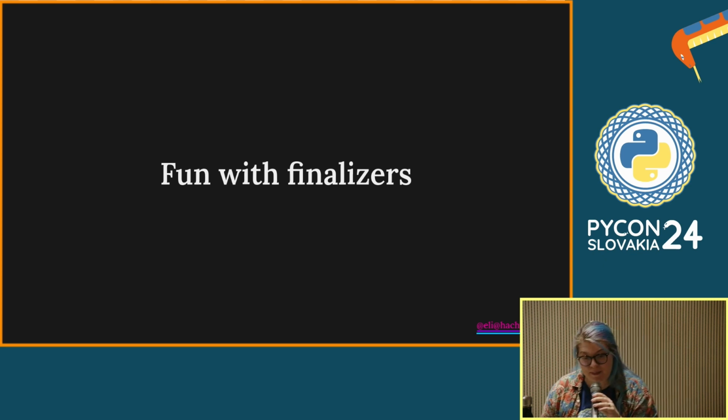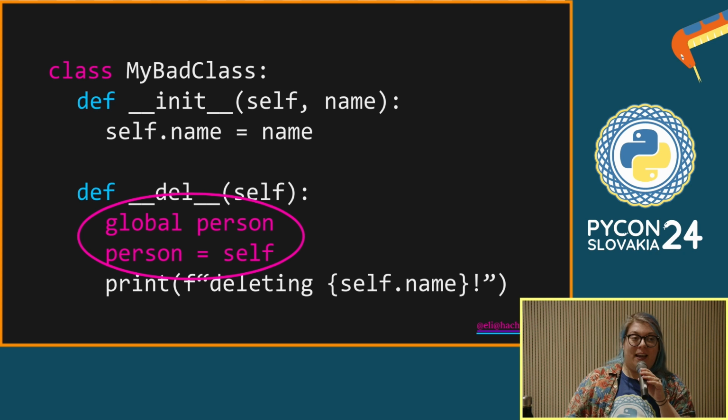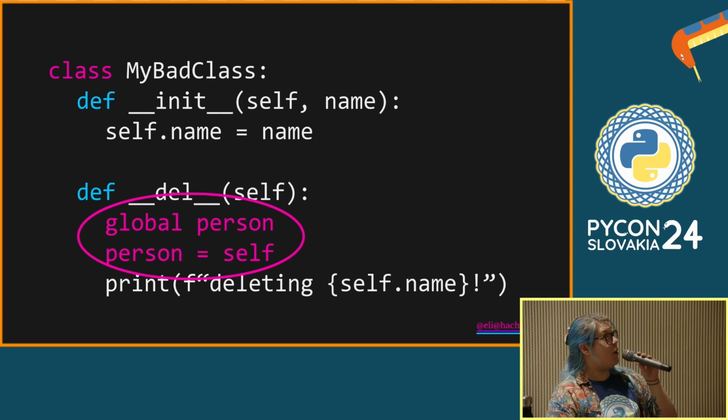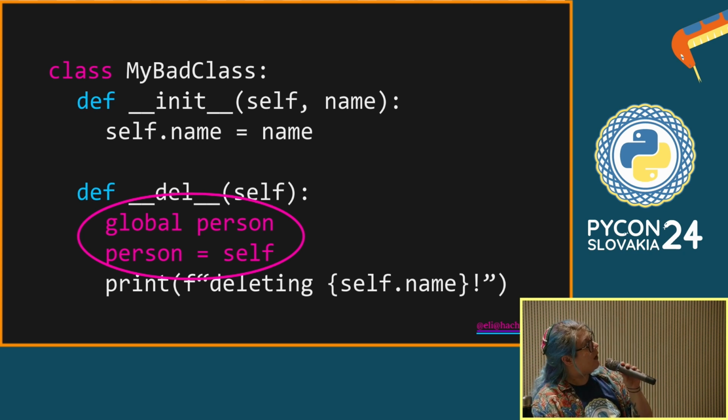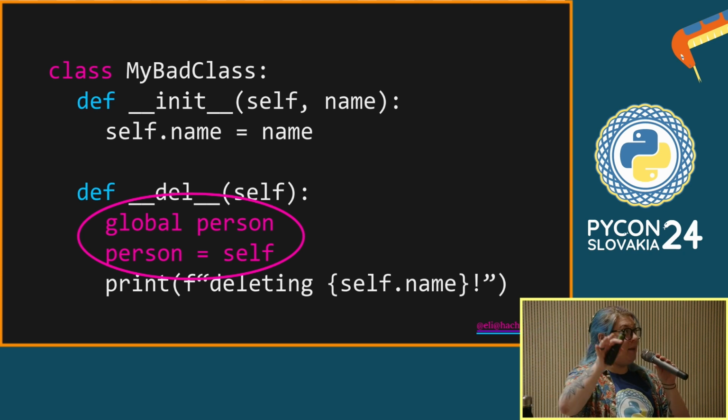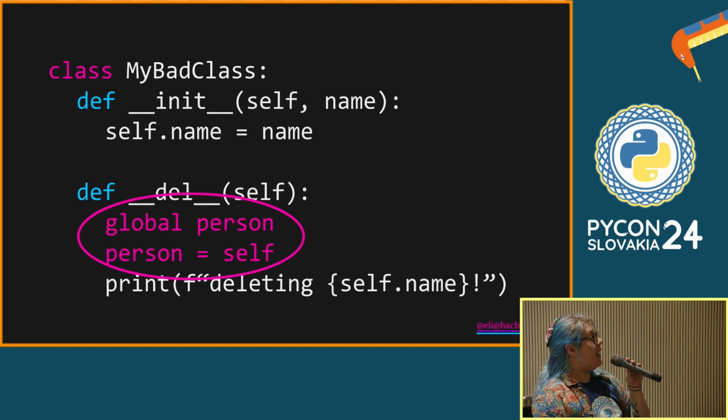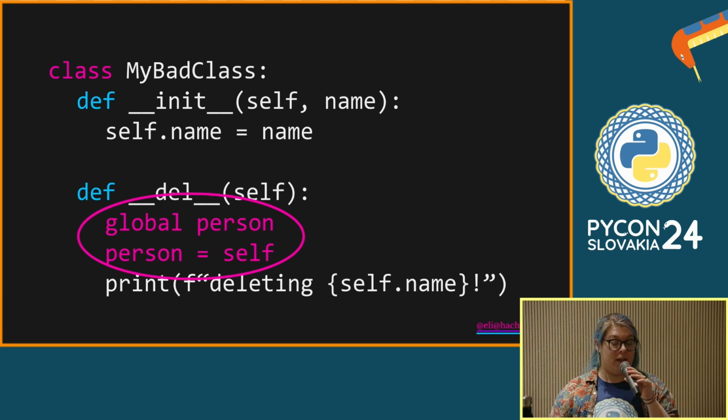This is where it starts to get broken, because you can write your own del method to interfere with this process, and we are going to do that now. Here we have a bad class that also has a name, but I've written a del method for it. And instead of just printing, which we still do, I've said, okay, let's define a global variable, which is a great thing to do for fun if you'd like to break your programs. And I've said, okay, make a new entry from the global namespace, and set it to be equal to the object that I'm dealing with right now.